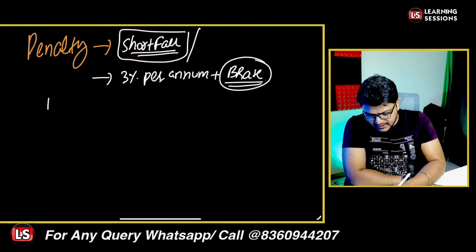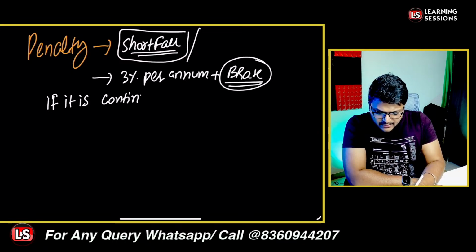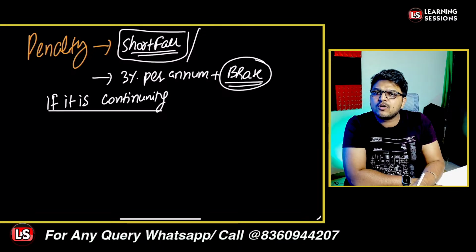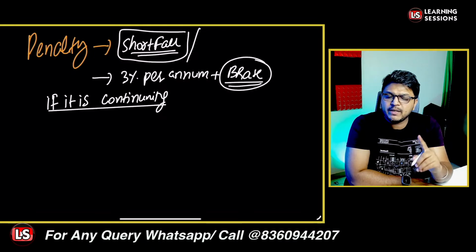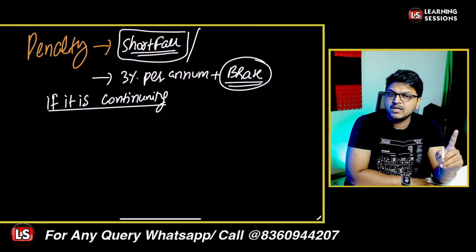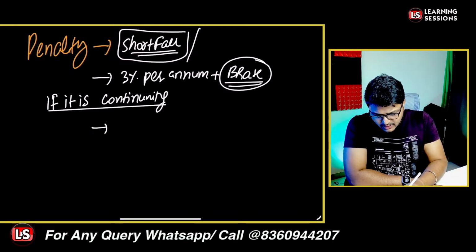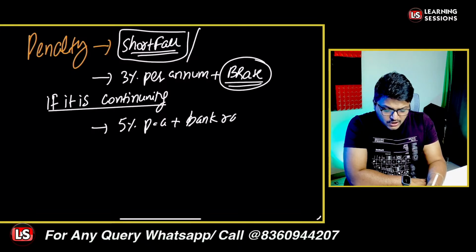But if it is repeated, if it is a continuing contravention, we can simply say that for another fortnight you were not able to maintain it, because it is to be maintained clearly on a fortnightly basis. I just told you, if you were not able to maintain the average for the first fortnight, the penalty will be 3%. But if the shortfall continues for another fortnight, in that scenario, the penalty will be 5% per annum above the bank rate. That penalty will be charged to the banks.